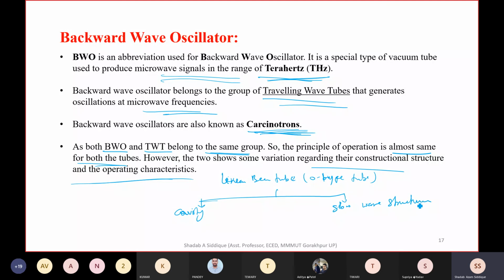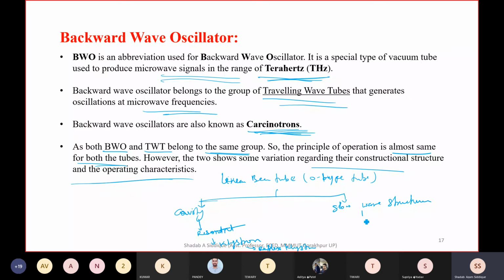Whenever the slow wave structure comes, keep in mind that the electron will interact with the field. The cavity can be a resonant kind of structure, and this resonant behavior will give you the klystron amplifier. This klystron can also be classified, and if you take a special one, it can be the reflex klystron.